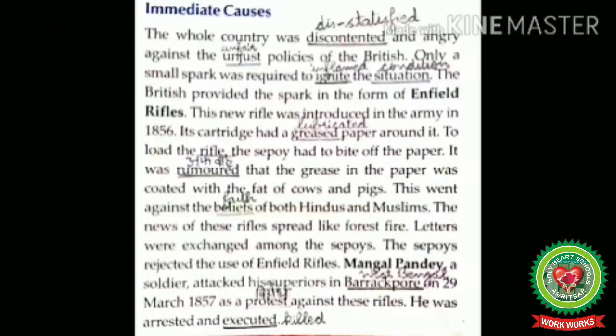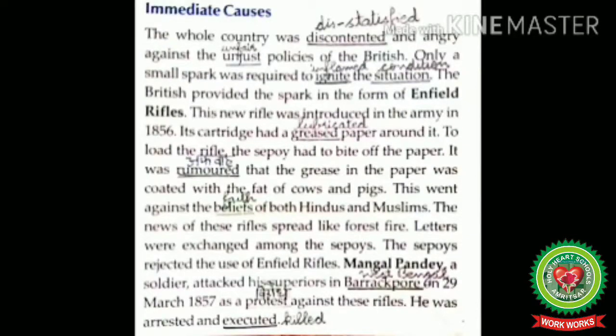Immediate causes. The whole country was discontented and angry against the unjust policies of the British. Only a small spark was required to ignite the situation. The British provided the spark in the form of Enfield rifles. This new rifle was introduced in the army in 1856. Its cartridge had a greased paper around it. To load the rifle, the sepoy had to bite off the paper. Means the entire India was dissatisfied and angry against the unfair policies which were made by the British.